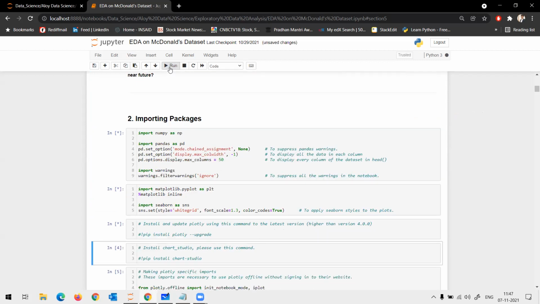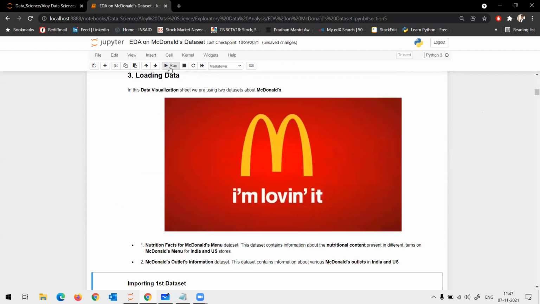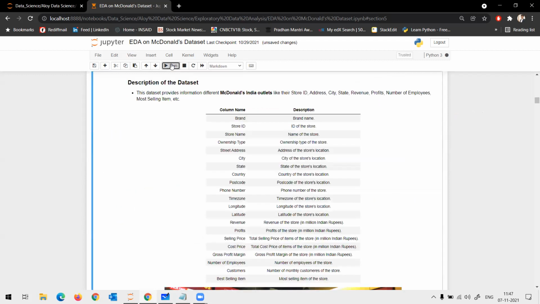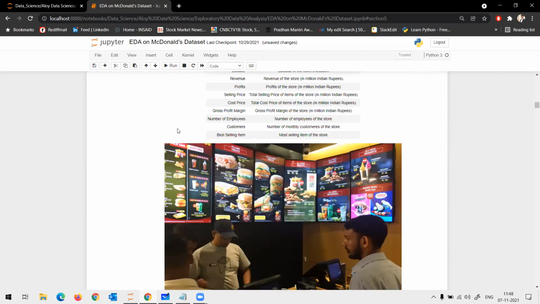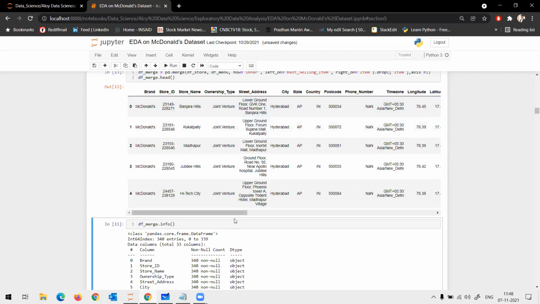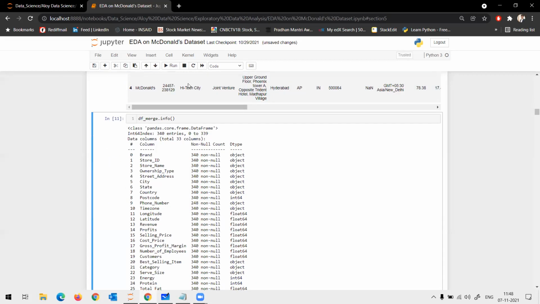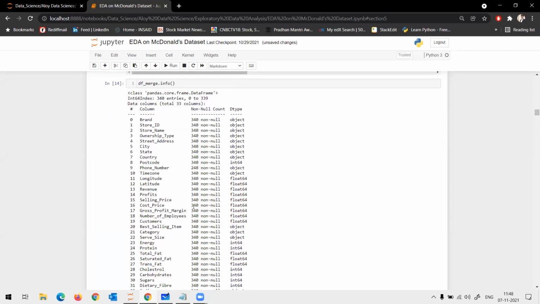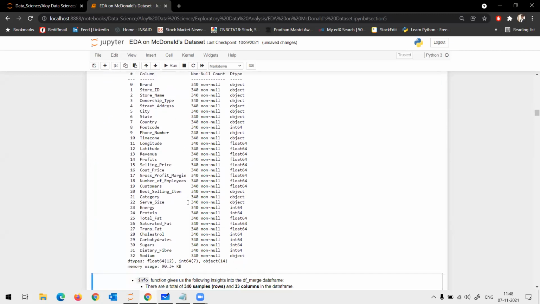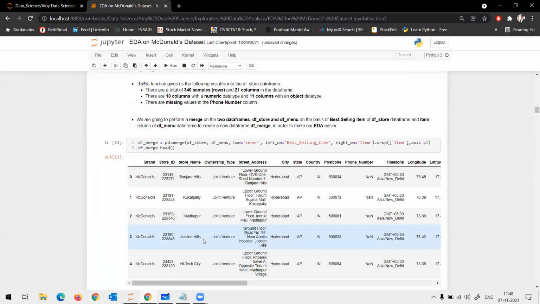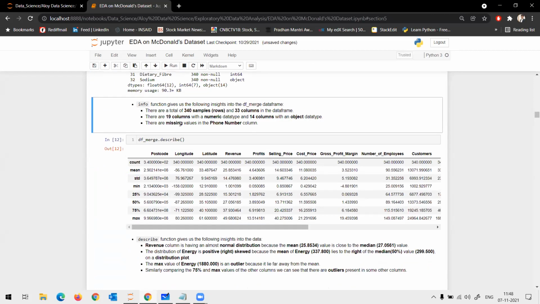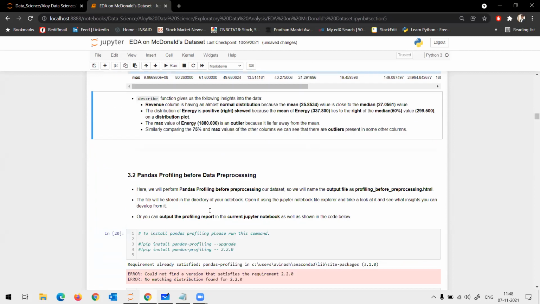Now, coming to the packages, we are importing the packages, and these things we completed during the last class only. I'll just run through it. We imported two datasets and then we merged them. It is one-on-one merging. After merging, we saw the info and noticed that there were a few columns which had 0. I think we deleted the phone number here itself. Okay, and we checked the describe.